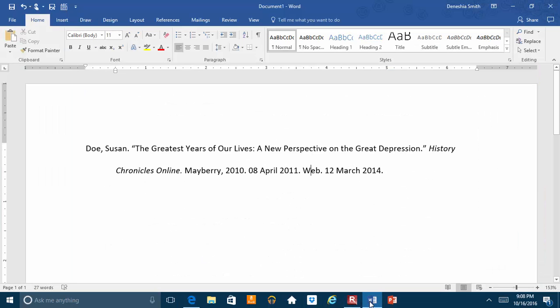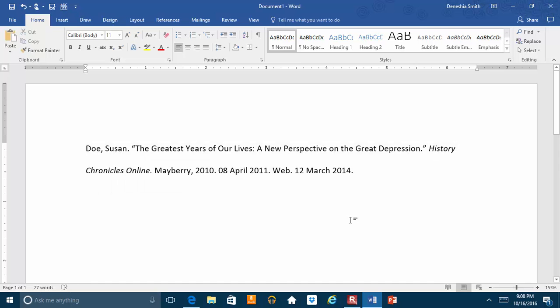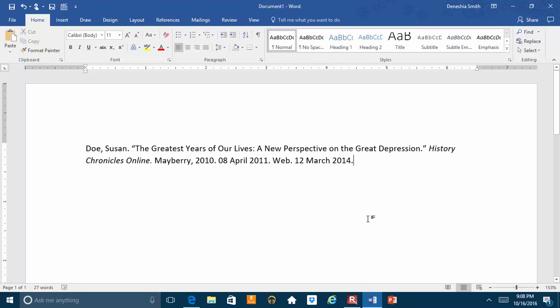If we take a look, for example, and this is already done, we'll go back to this. Let's take a look at this source. Just an example, I just made it up. And I'm going to show you how to properly format that works cited. So let's say this is your citation. What you want to do is highlight the entire thing.